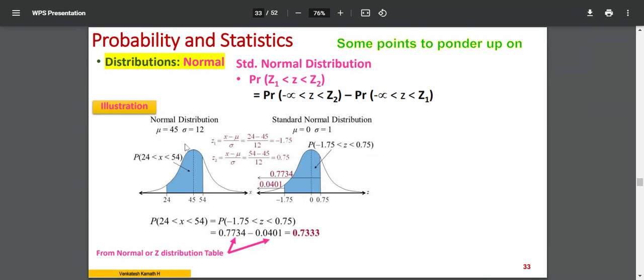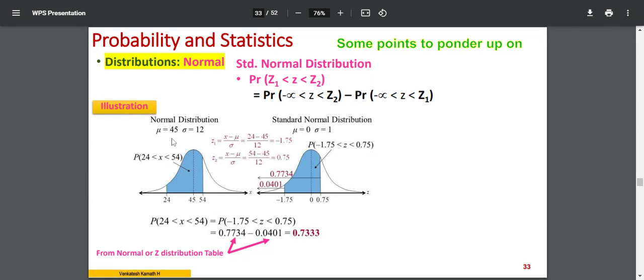In other words, this is my actual graph. I will get an infinite number of graphs for each example. Now, using this conversion method, x minus mu by sigma, I have standardized it. I'll get a graph like this. Whenever I standardize, remember, the mean will always be 0, with plus or minus 1 sigma, plus or minus 2 sigma. This graph will be standard, and I can refer to the standard distribution table, the Z distribution table.